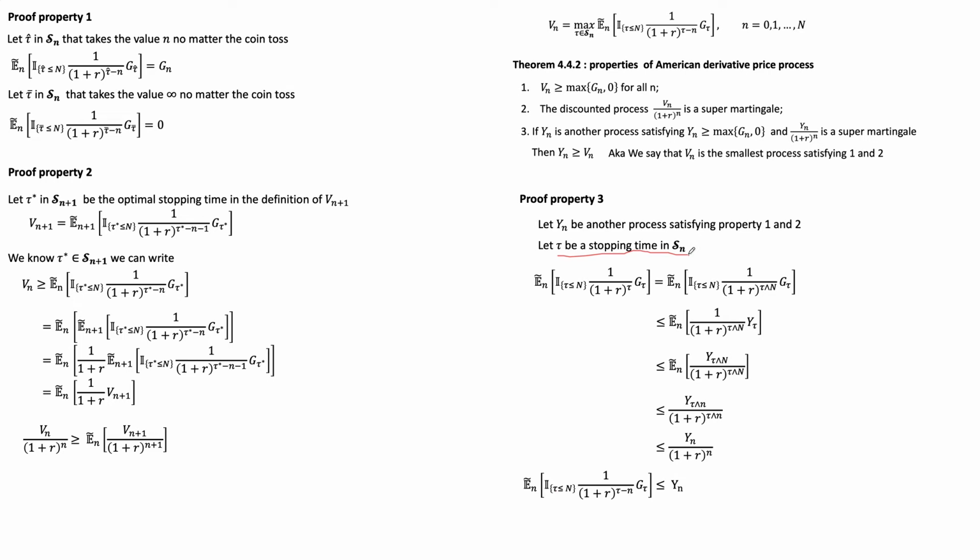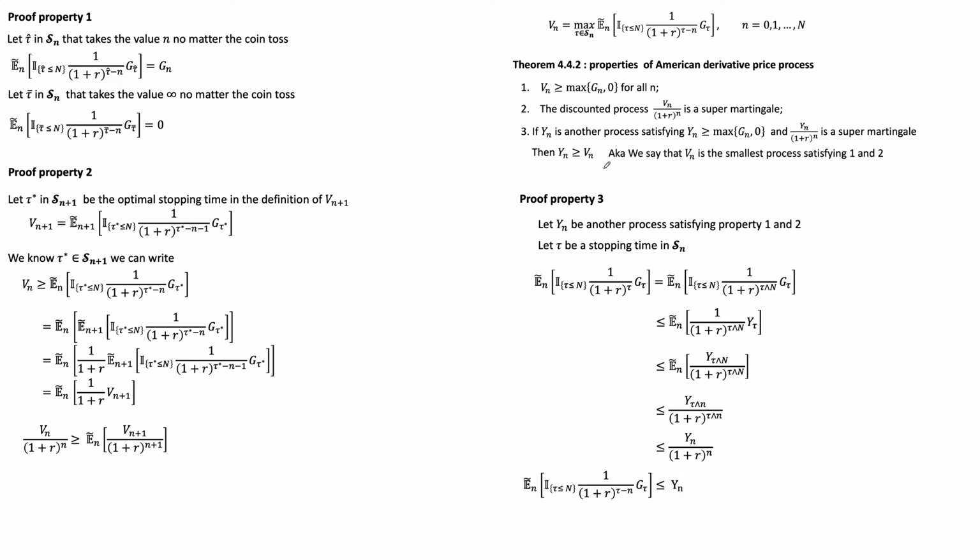So this τ can be any stopping time really. So no matter what τ I take inside this set, it is going to be less than Yn, right? So that means if I look at the maximum over all the taus in this set Δn, it is going to be also less than Yn. So that means basically Vn is less than or equal to Yn. And this is the property that we wanted to show.